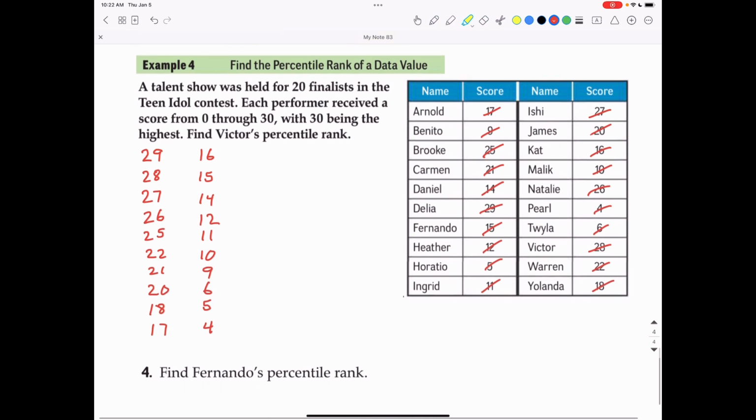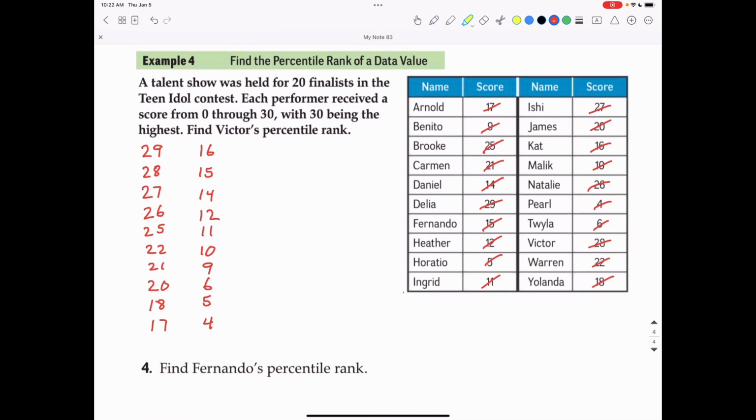So a talent show was held for 20 finalists in a Teen Idol contest. Each performer received a score from 0 to 30, 30 being the highest. Find Victor's percentile rank. I've already gone through and ordered these scores from greatest to least. The highest score was 29 and the lowest score was a 4. To find Victor's percentile rank, we first have to figure out what Victor scored. Victor is right here. Victor scored a 28, and his score is right over here. It's this 28, which is near the top of all the scores possible.